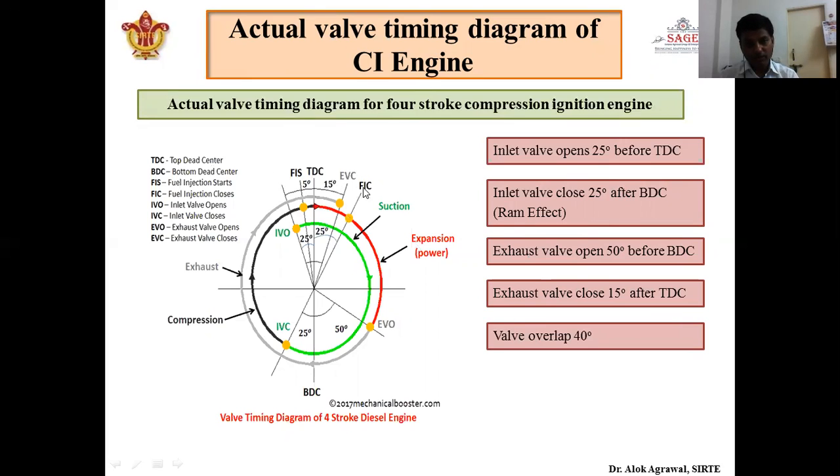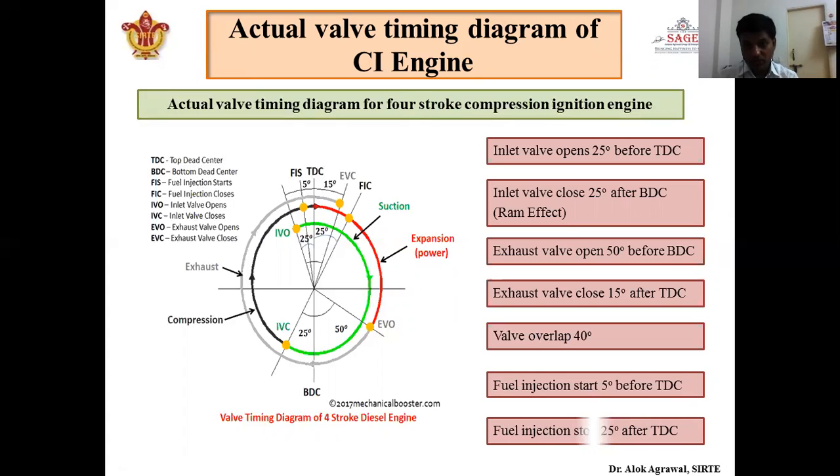In the case of the SI engine it is quite different. And fuel injection starts 5 degree before TDC, whereas in the case of the SI engine ignition is 35 degree or 30 degree before TDC. Here fuel injection starts 5 degree before TDC because it requires a certain amount of time; it will start at 5 degree before TDC and it will continue. The fuel injection will continue until 25 degree after TDC. So for a span of 30 degree of crankshaft revolution, there will be continuous fuel injection.